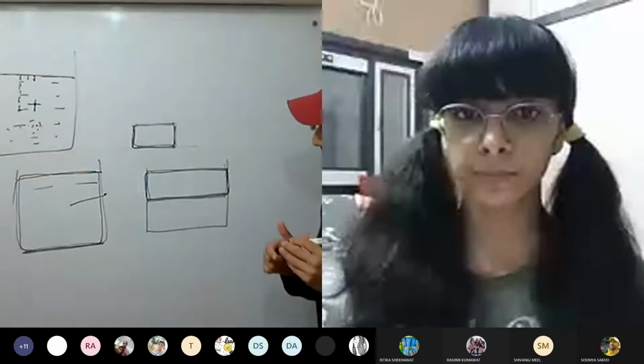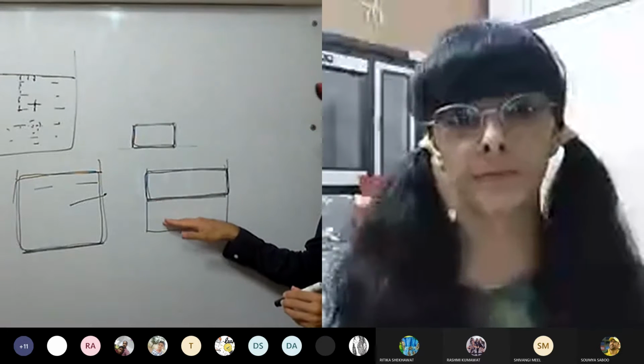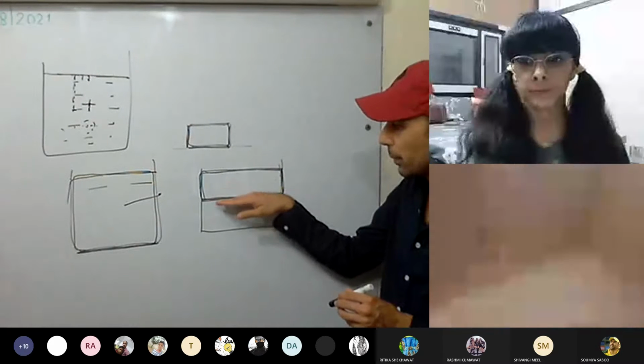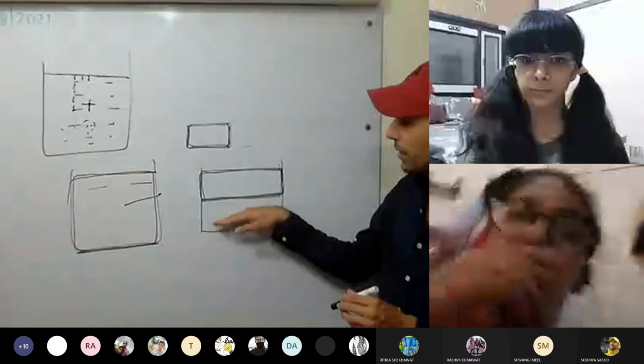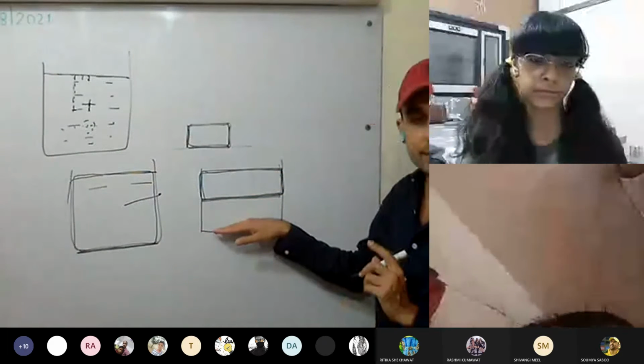So you can see as the depth increases, pressure increases, or we can say as the depth increases, the force applied by the liquid increases, that is, the thrust applied by the liquid increases. Is this clear?